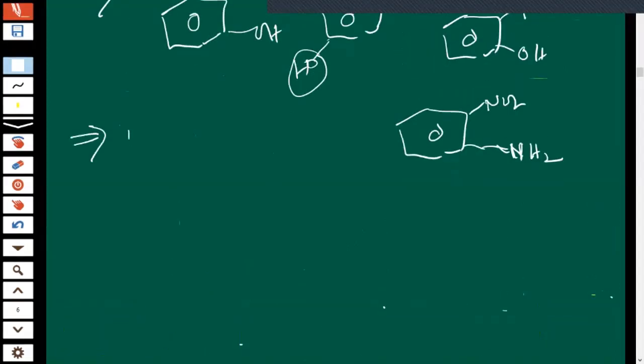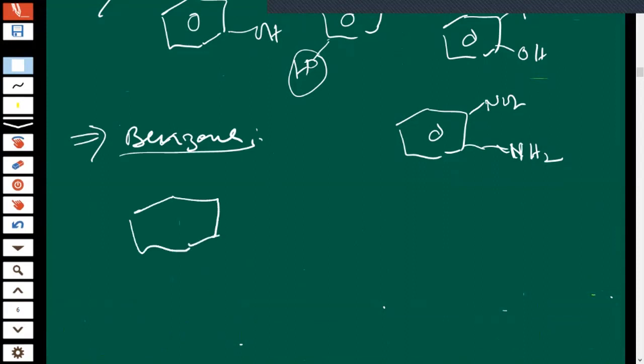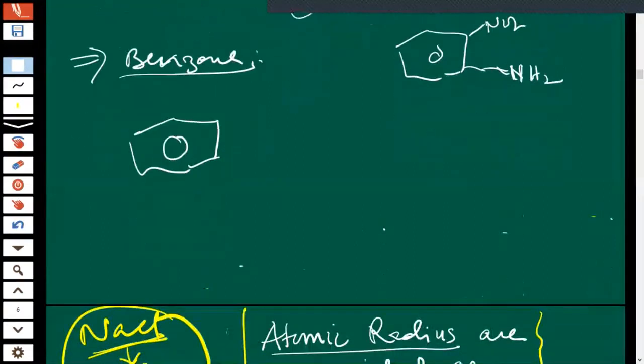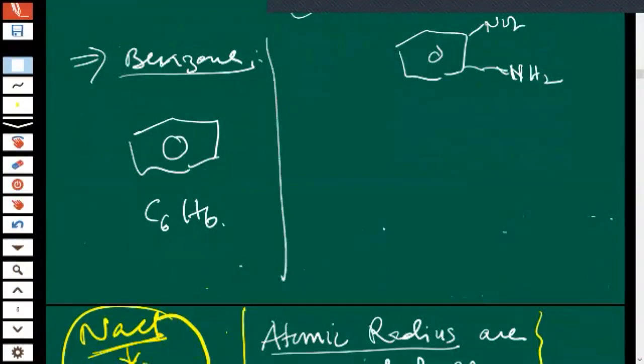So I told you, benzene, and an aldehyde on benzene. This is known as benzene, children. Its formula is C6H6. From today onwards you should know this is the hybrid structure. When a structure is drawn in a hybrid way, it means it has resonating structures.